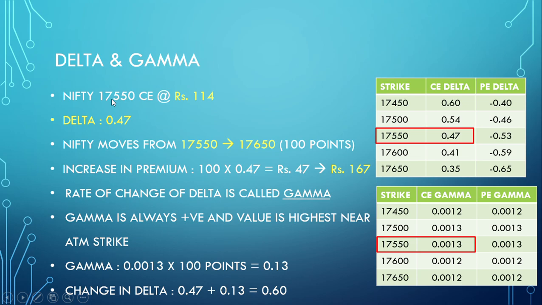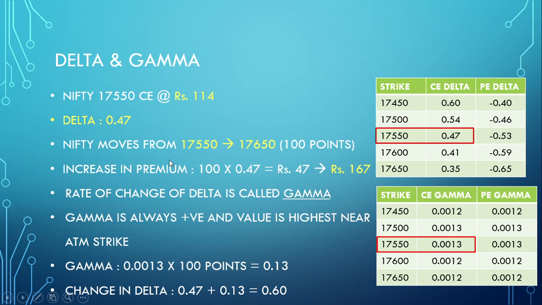Now let's firstly see the effect of delta. This is a small table I have made with the strike prices and call and put side delta. We will take an example of 17,550. Call option delta is 0.47. So Nifty is at 17,550, call option premium is 114 and delta is 0.47.